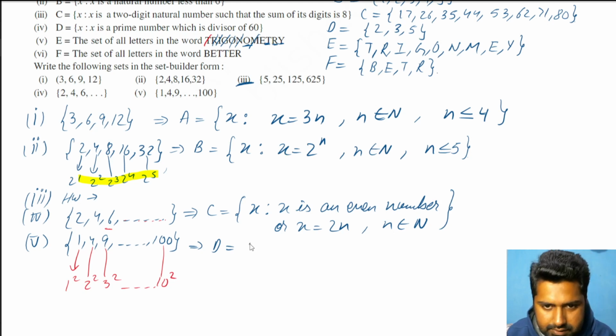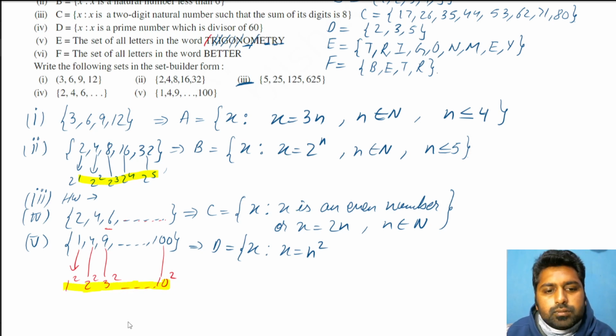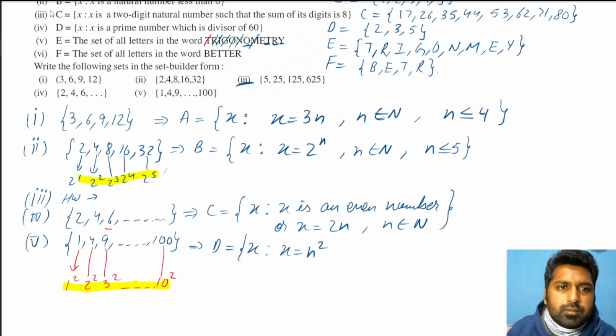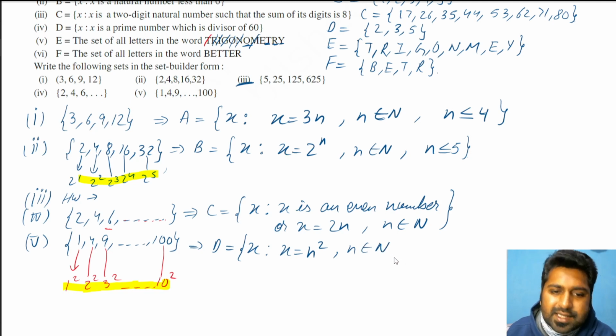So that means x is such that x is equal to, I'll say, n square. Now n is clearly 1, 2, 3 up to 10. So n belongs to natural numbers, but I have to restrict n to a max of 10.